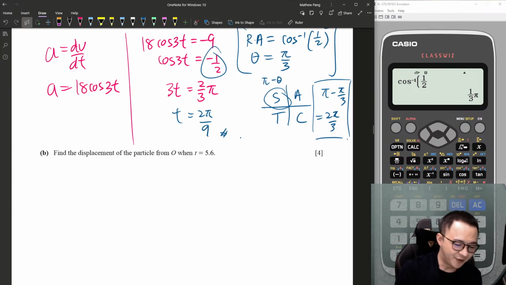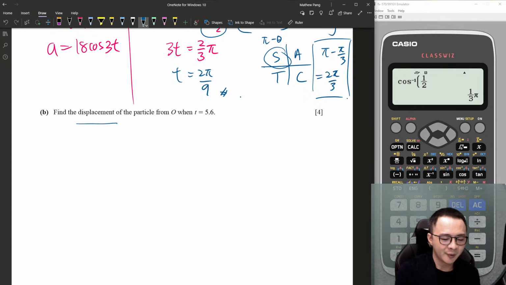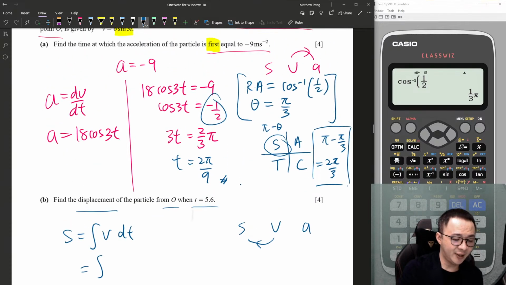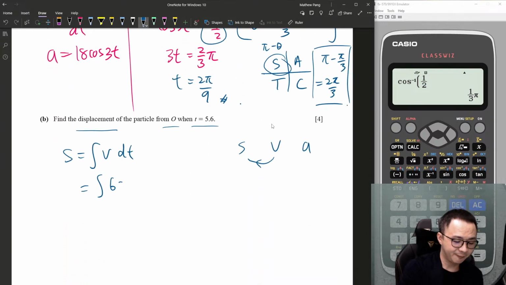Okay, so we are done with the first one. Find the displacement of the particle from O when time is 5.6. Okay, SVA. I have V, and I want to find S, which is integration, isn't it? So S equals the integral of V. My V is 6 sine 3t. Integrating sine gives me negative cos, right? So negative 6 cos 3t divided by 3, plus C.